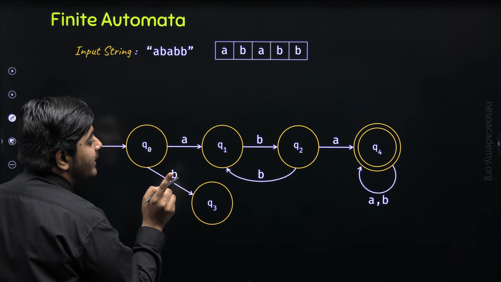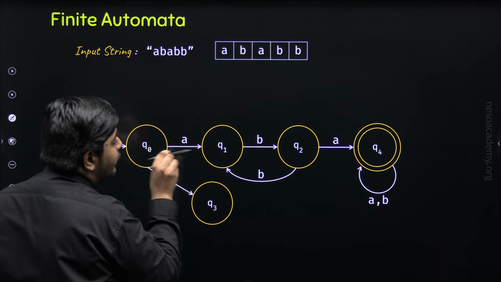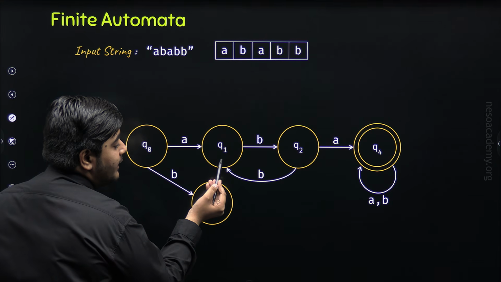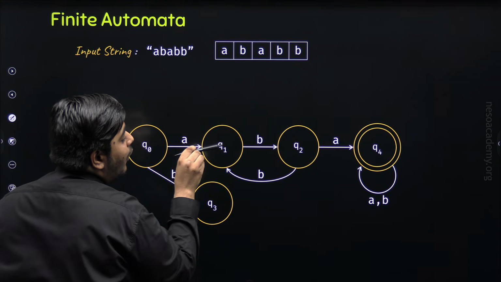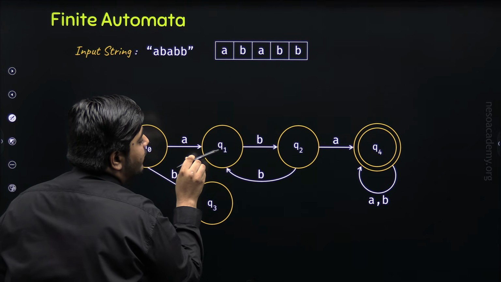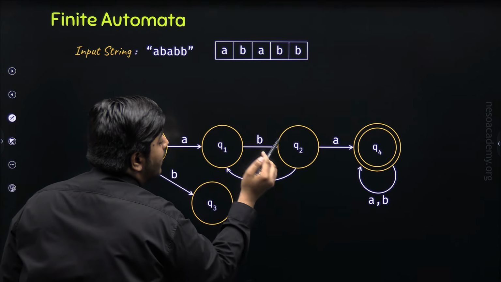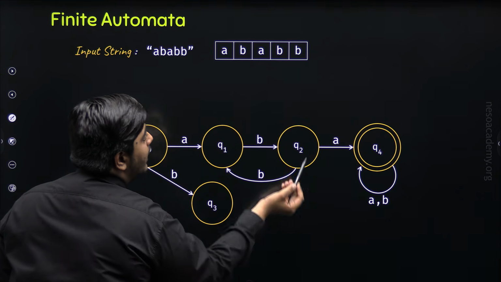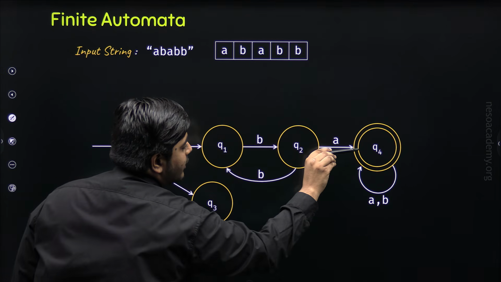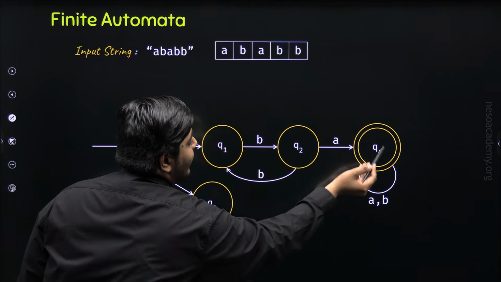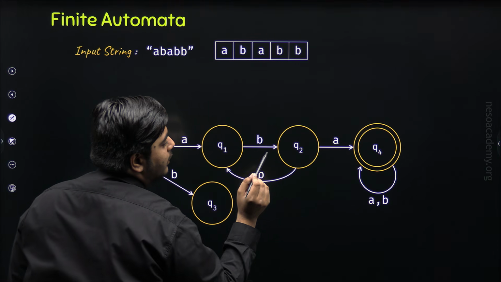That is why there will be a transition from Q0 to Q1. Now we are at the state Q1 and the next input symbol is B. So we will follow this transition and we will reach the state Q2. Now we are at the state Q2 and the next input symbol is A. So we will follow this transition and we will finally reach our accepting state Q4.